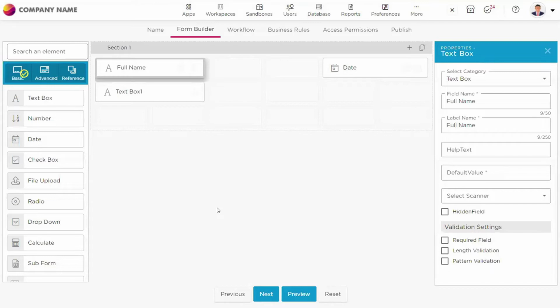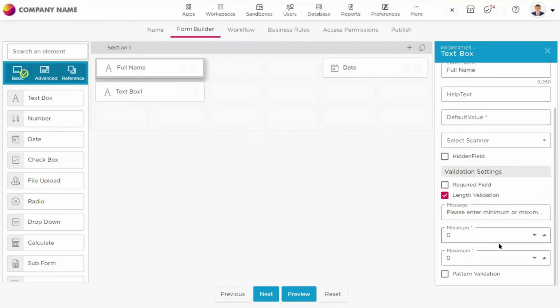I hope you have come across such kind of fields in various forms where without filling that particular field, putting data into that particular field, the platform would not allow you to submit an application. So that kind of required field validation you could set here. And then there is length validation and pattern validation as well.